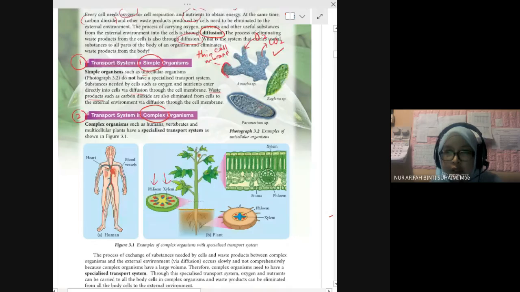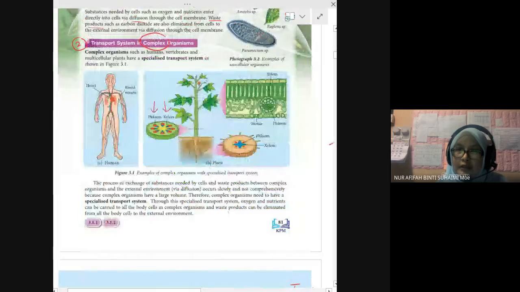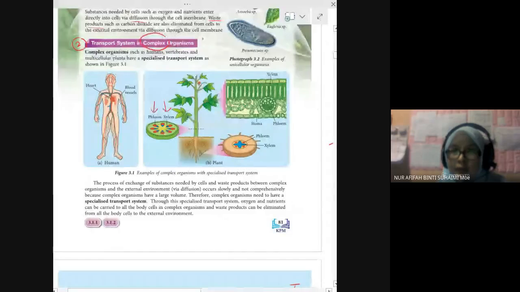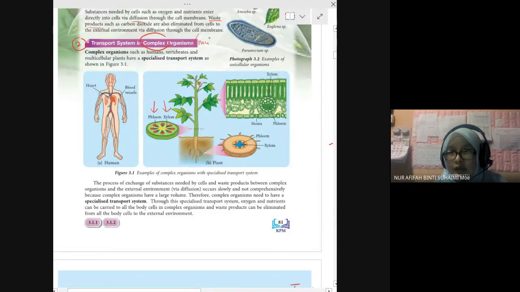Okay. Number 2, transport system in complex organisms, like human. Complex organism or multicellular organism. Multi means many cells. Organisms that have many cells, such as human, vertebrate animals, and multicellular plants.